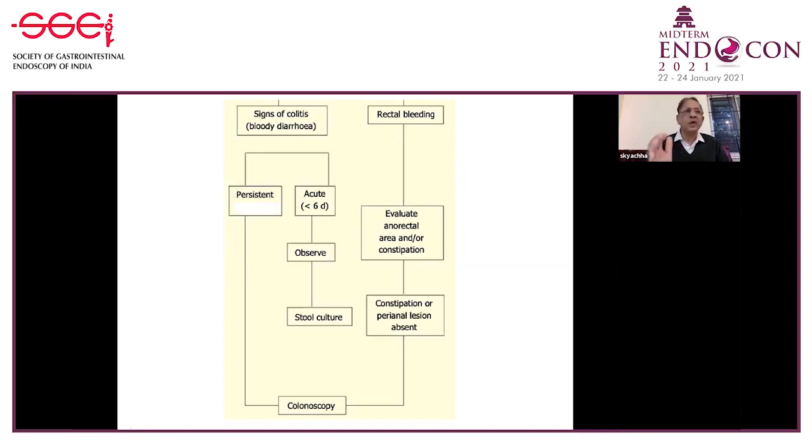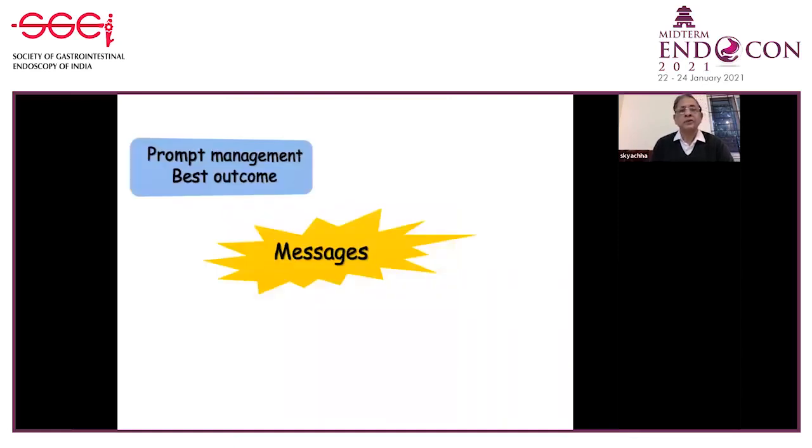And therefore we should wait for 2 to 3 weeks before we go for colonoscopy in these children, because they may have resistant organisms which are causing the infection of the colon, and at such an early point of time we may not be able to find a clear-cut differentiation between the different causes of inflammatory disease. So the message is: prompt management, best outcome. And the outcome in children is very good.